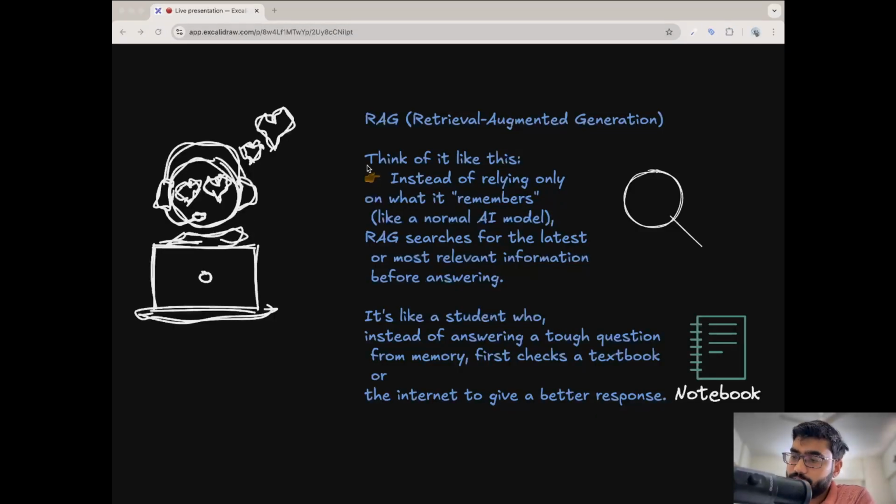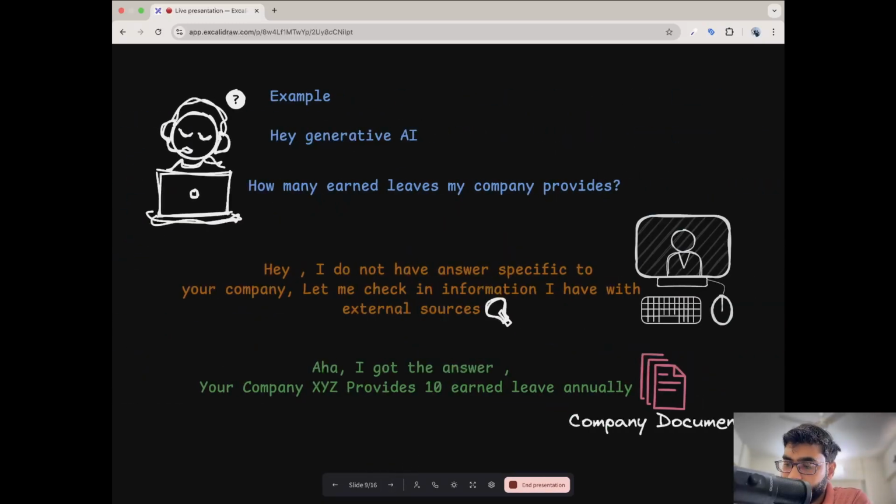In the RAG based system, we are doing exactly the same: referring to an external document. I gave the example of how many earned leaves my company provides. ChatGPT, or any model you are using, answers that it does not have any specific answer for your company, so it checks whether the information is in external data it can refer to, and then it refers to the company document that I have provided. Once I provide the company document, as in the ChatGPT demo, it gives you an answer that, okay, there are 21 earned leaves. So this is how the RAG model works.